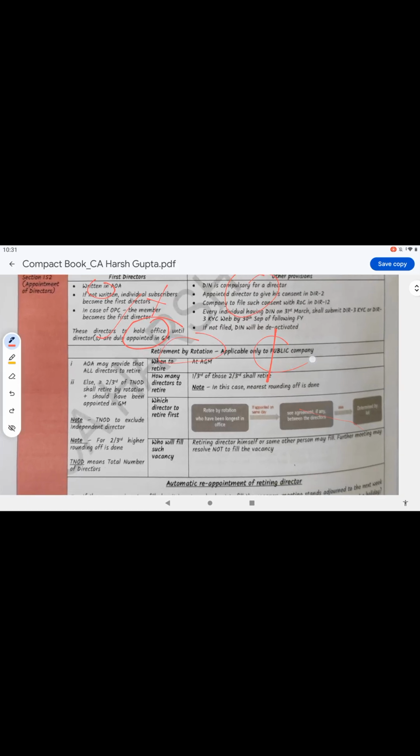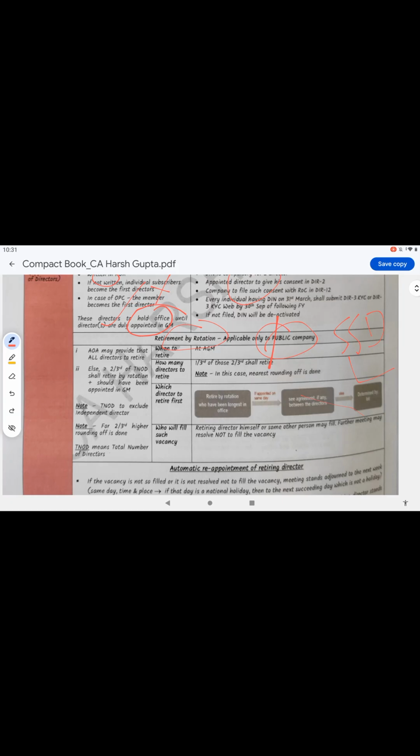This is applicable only to public companies. Small shareholder director is applicable only to listed companies, as I have said earlier. So, public company retirement by rotation means, in the articles of association they can mention that all the directors can retire. If the articles of association do not mention anything, then 2/3 of the total number of the directors are liable for rotation.